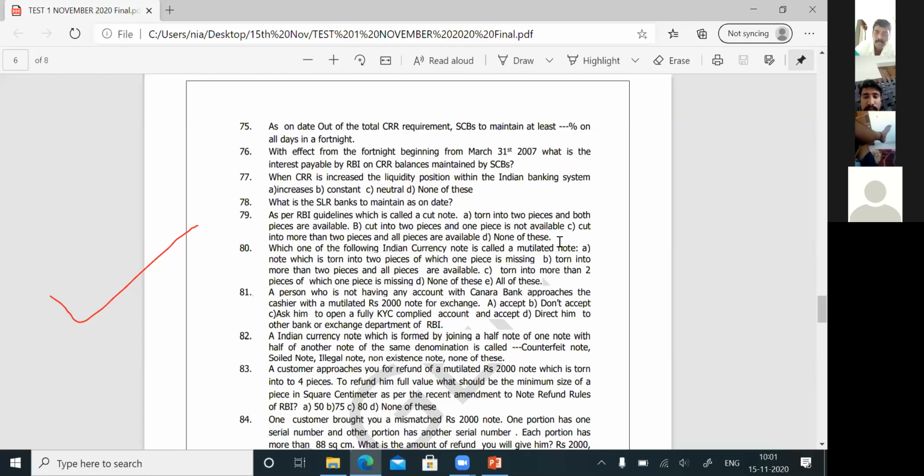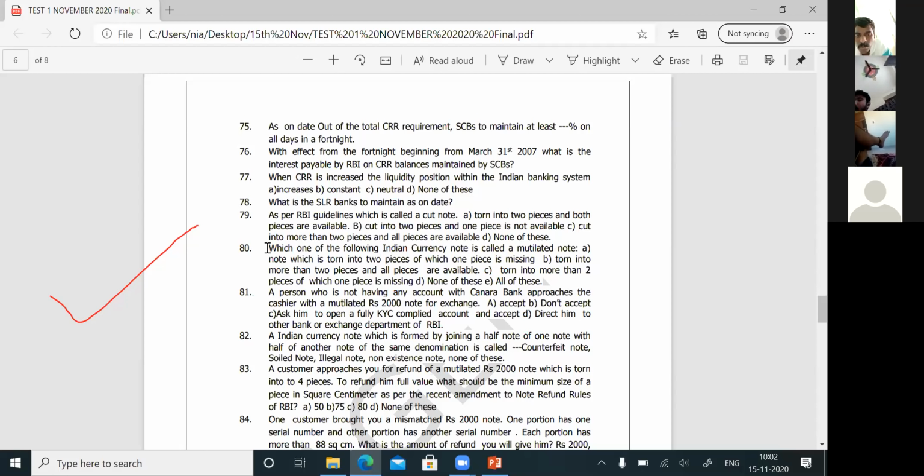None of these. Friends, as per Reserve Bank of India guideline, there is no concept called cut note. So the concept of cut note, when we seniors, when we were in the bank, there was a concept called cut note. Now the concept of cut note is dispensed with. The notes are either soiled notes or mutilated note. Okay. As per RBI guidelines, which is called a cut note, answer for this question is none of this. There is no concept. So for question number 79, answer is D. There is no concept of called cut note in the banking industry. Now, all notes are either soiled notes or mutilated notes.